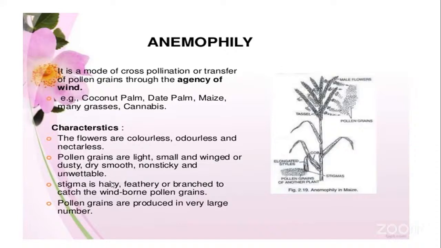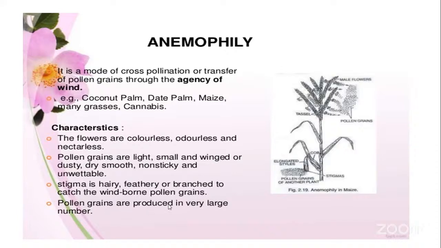Next comes the stigma. The stigma of the flower should be hairy, feathery, or branched to catch the pollen grains. Suppose this is the flower here, the stigma of the flower should also receive the pollen grains of another plant. So the stigma is modified in such a way that it is feathery and hairy, and it catches the pollen grains.